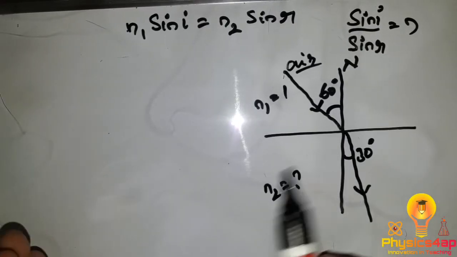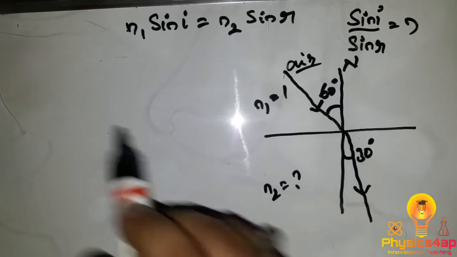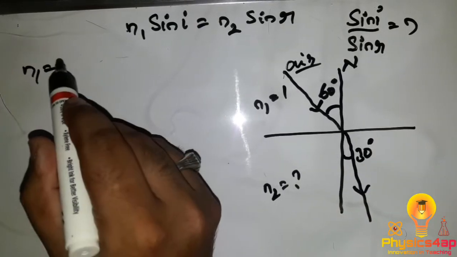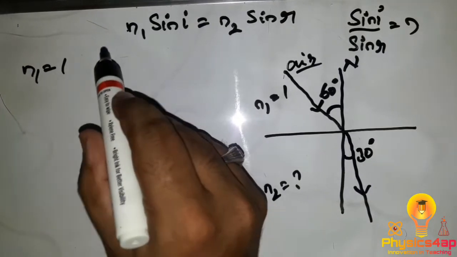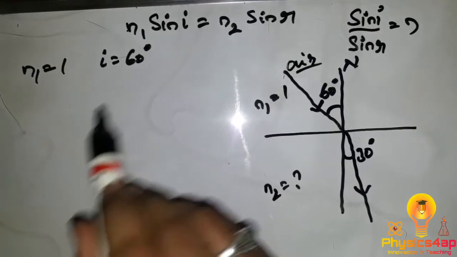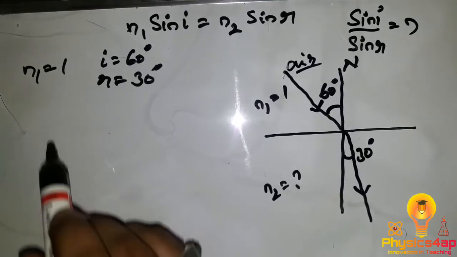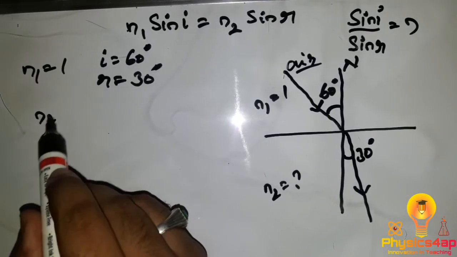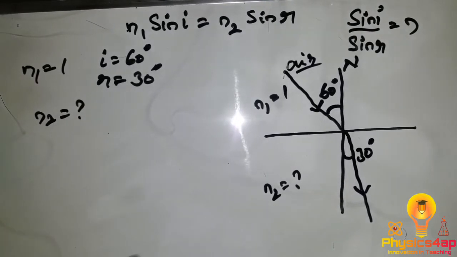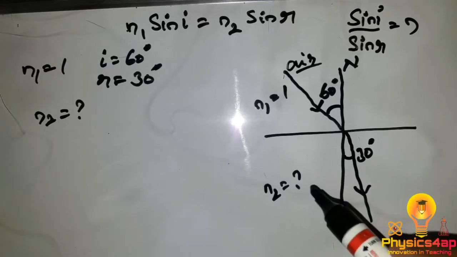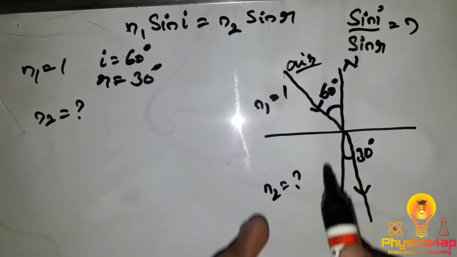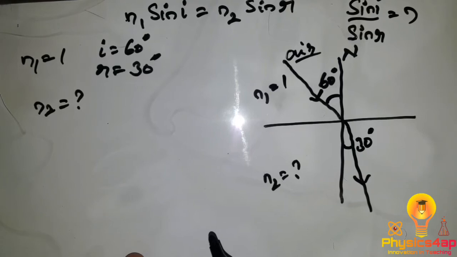Now, what are the values we have? The refractive index of the first medium is 1, the angle of incidence is 60 degrees, and the angle of refraction is 30 degrees. And what we have to find out is the refractive index of the second medium, that is n2.